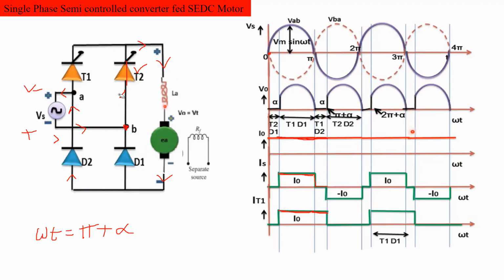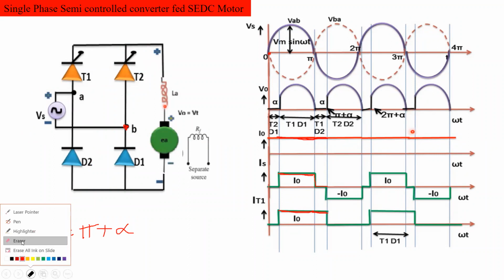Is it right? So now what will happen? The current is flowing through the load circuit, so the output voltage is present.